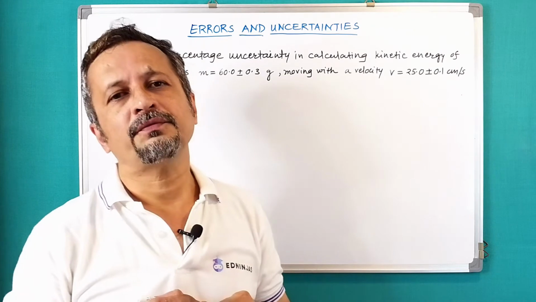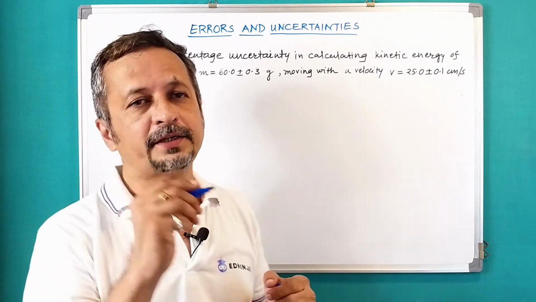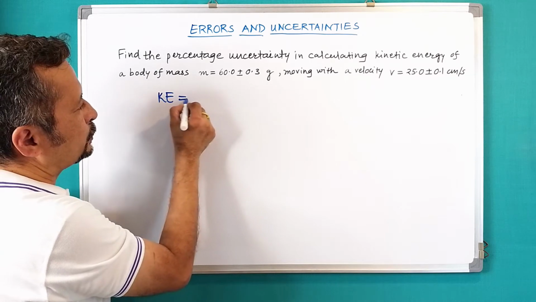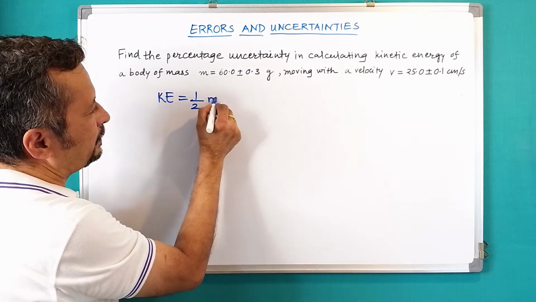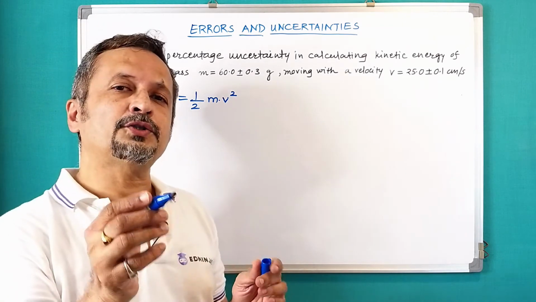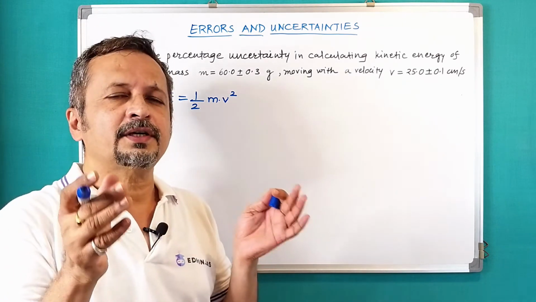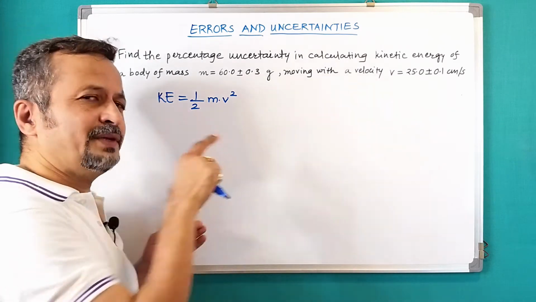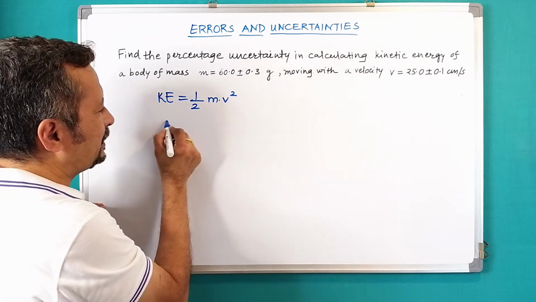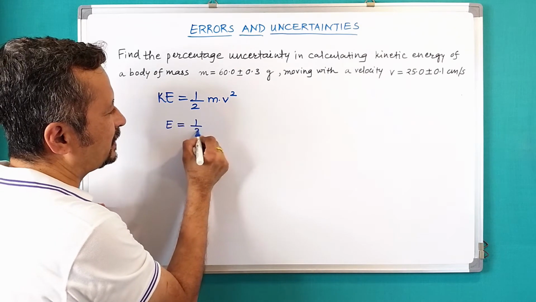Now first of all we need to write the formula for kinetic energy. So kinetic energy is equal to half mv square. When we talk about percentage errors, this half being a constant will be ignored. So I'll simply write E is equal to half mv square,